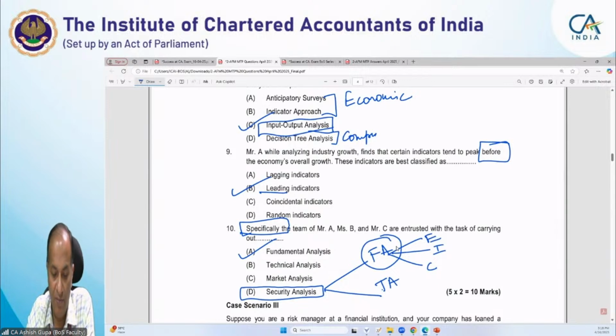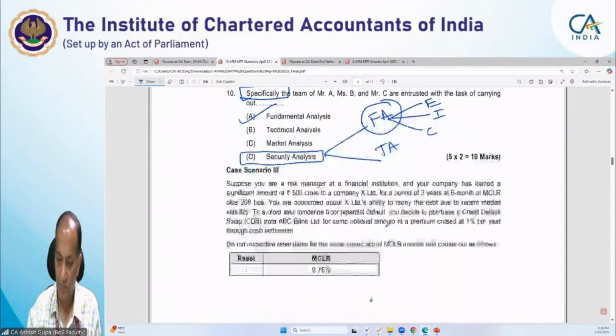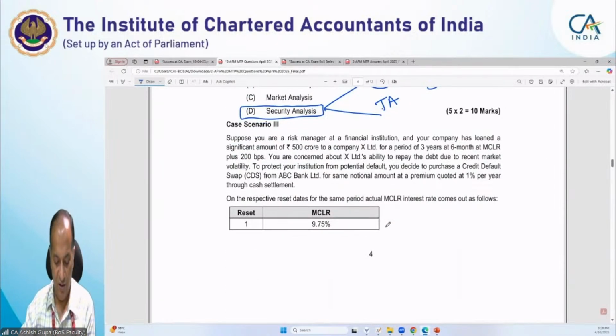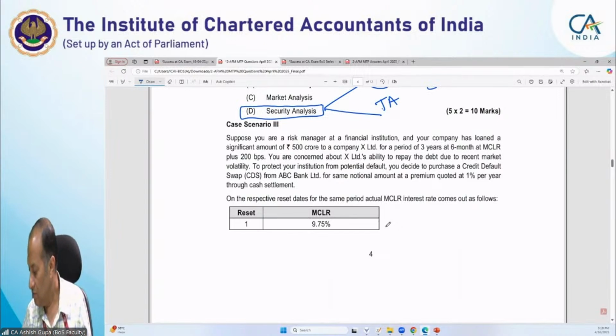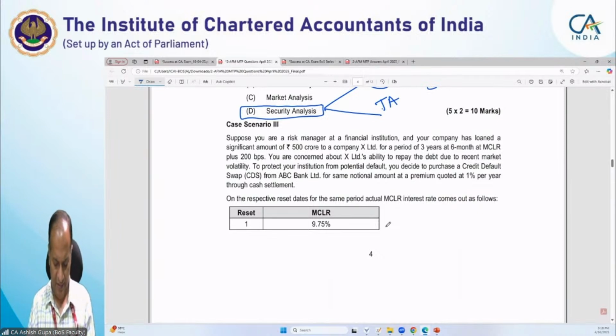Now we are moving to case scenario question number 3. This is a case scenario picked up from your case scenario booklet that is available on the ICAI website. I think you can even order it.